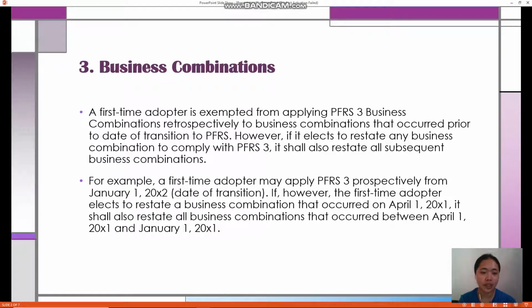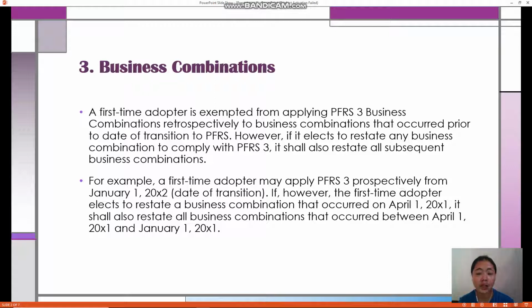Business combinations. A first-time adopter is exempted from applying PFRS 3, Business Combinations, retrospectively to business combinations that occurred prior to the date of transition to PFRS. However, if it elects to restate any business combination to comply with PFRS 3, it shall also restate all subsequent business combinations. For example, a first-time adopter may apply PFRS 3 prospectively from January 1, 20X2, its date